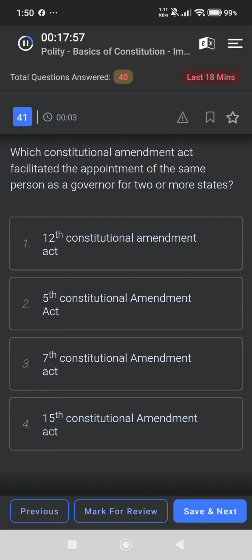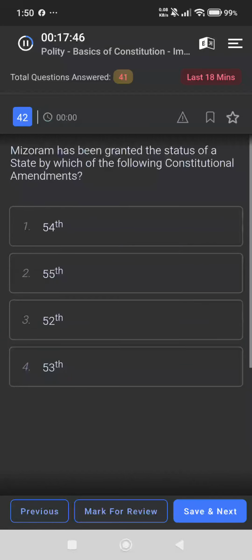Which Constitutional Amendment Act facilitated the appointment of the same person as governor for 2 or more states? 7th. Which constitutional amendment granted the status of a state to Mizoram? 53rd.